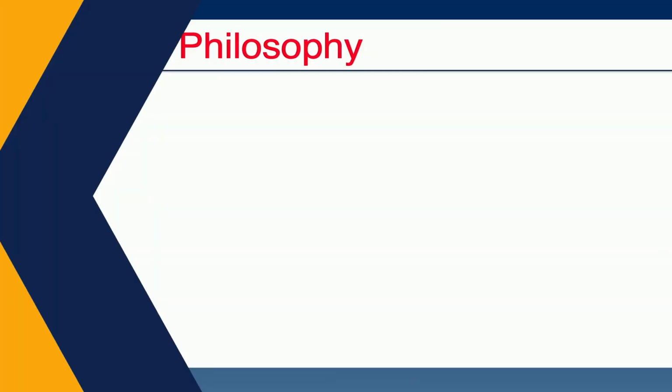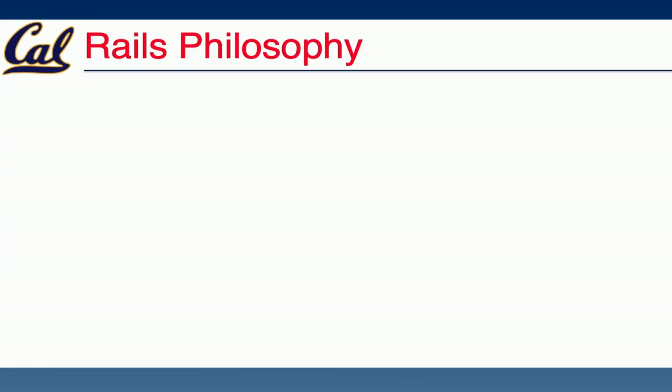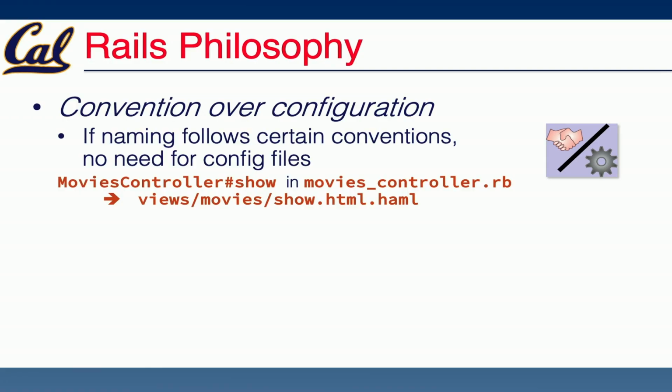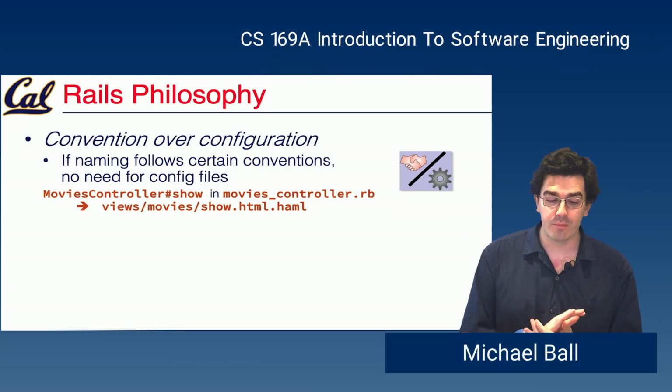So, what is the Rails philosophy? In this case, our Rails philosophy here is convention over configuration. By having a place for a folder like models, a folder like controllers, and a folder like views, if we follow these same conventions, we don't have to tell Rails or any other program how to deal with parsing data, how to deal with looking up some resource. And this really helps things be consistent.